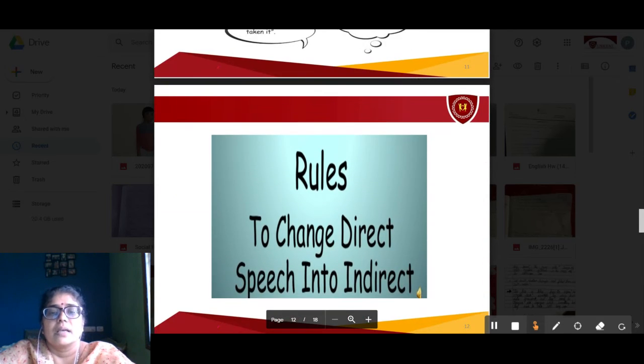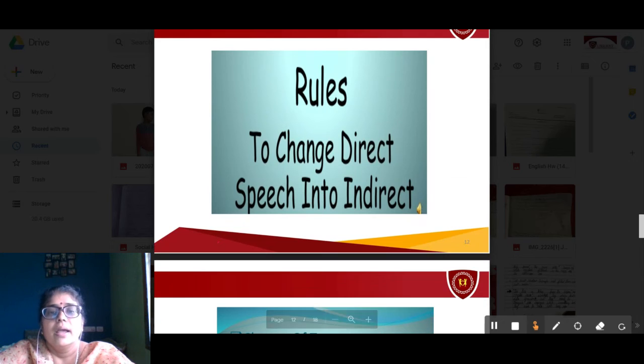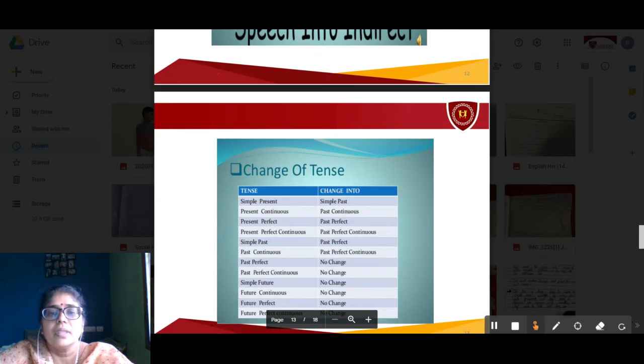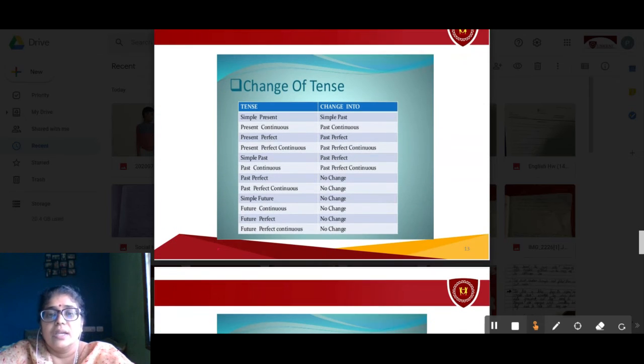Now the rules. What are the rules to be followed to change from direct speech into indirect speech? Change of tenses. You all know what a tense is, right, children? Now, how will these tenses change from direct speech to indirect speech?